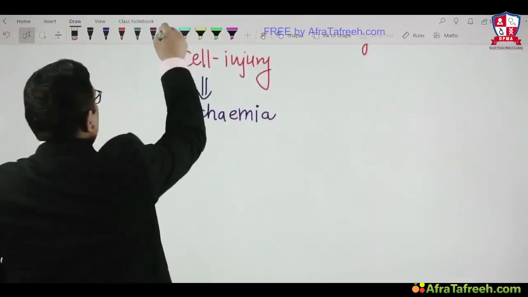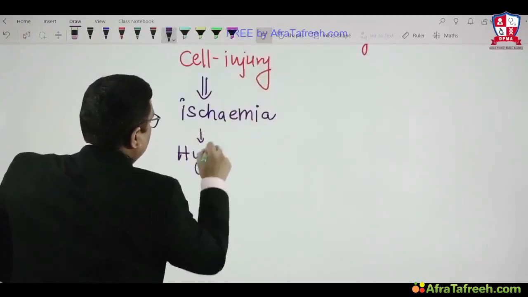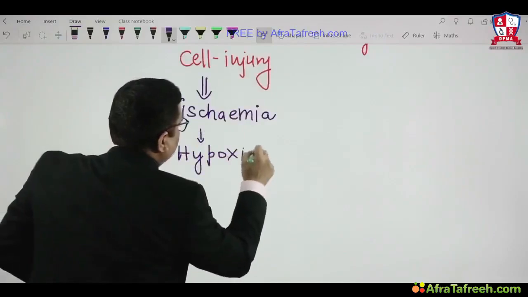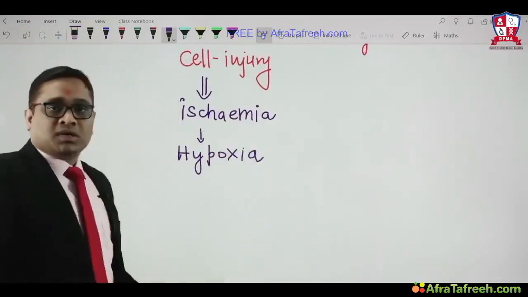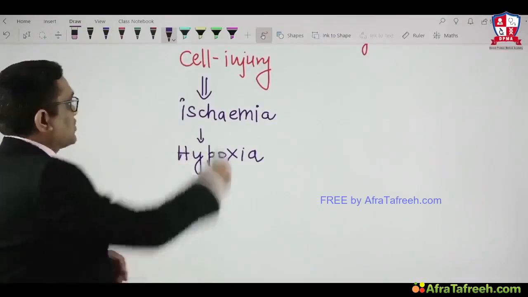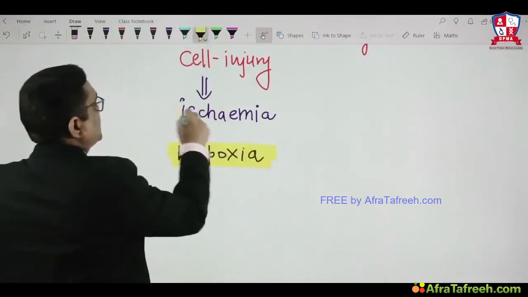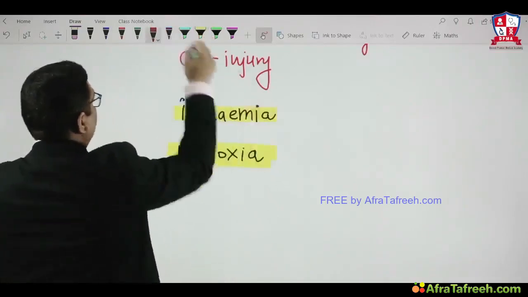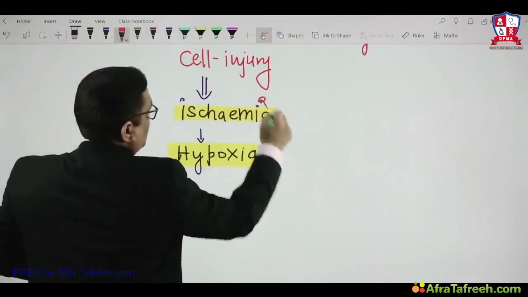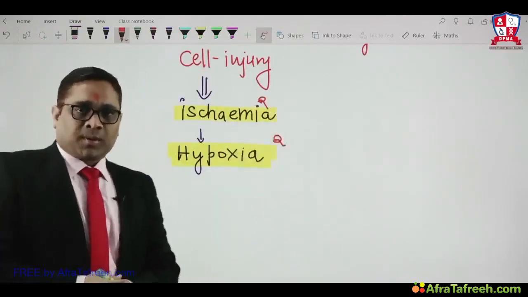For any cell injury, the most common cause will be ischemia or hypoxia, right? Note it down, this is an important MCQ in the exam.